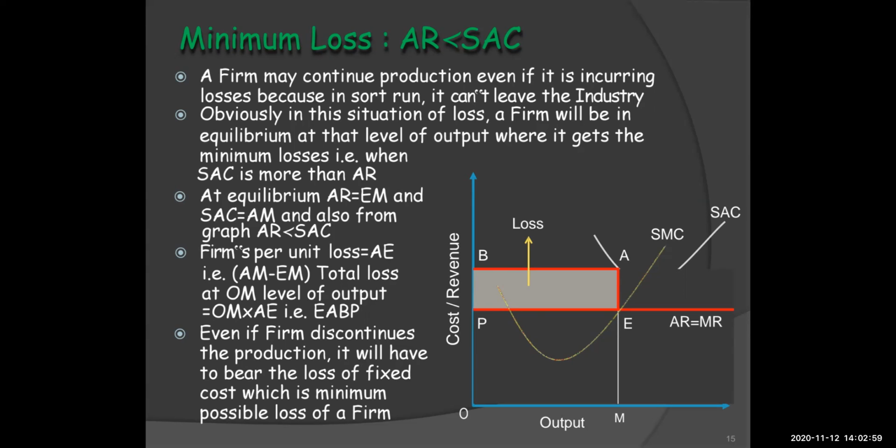So the firm's per unit loss is nothing but AM minus EM, and total loss at OM level of output is equal to OM into AE. That is, we can see that the shaded area, which is EABP, is the loss, which is above the price level where we are not able to cover up the cost. So even if the firm discontinues the production, it will have to bear the loss of fixed cost, which is the minimum possible loss of a firm.